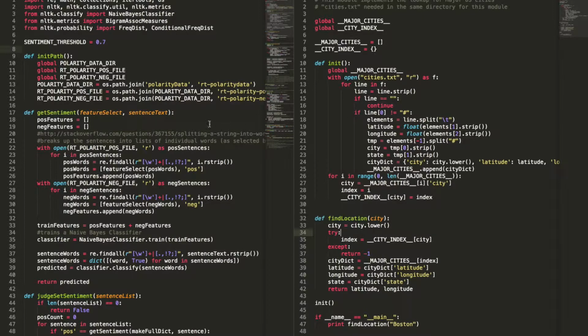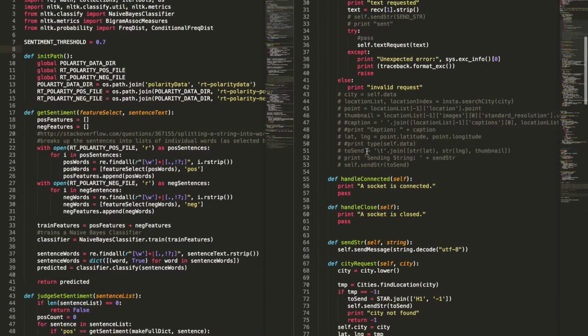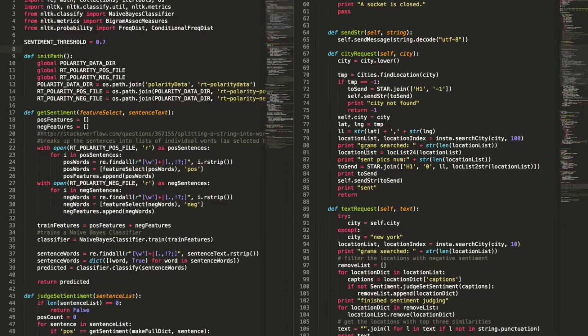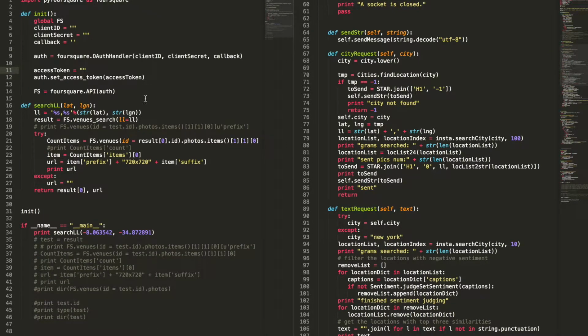So now that we know the similarity between the locations and your possible intention, the server will pick out the top 3 locations that have the highest similarity score, and then it will call the module here, fs search, which searches the Foursquare information about the location and returns a review and the image.